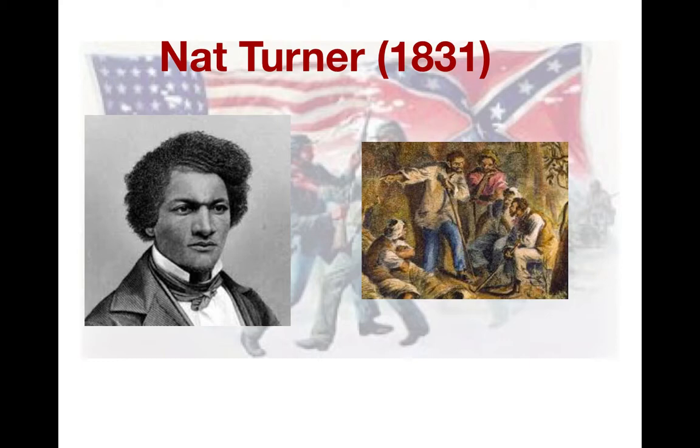Nat Turner's revolt made many white Virginians fearful for their lives. They were worried that there might be other slaves that would follow Nat Turner's example. A few weeks after Nat Turner was executed, the Virginia General Assembly met, and a group of men from the western part of Virginia proposed a 30-year plan to gradually end slavery in Virginia. Not everyone in Virginia supported slavery.